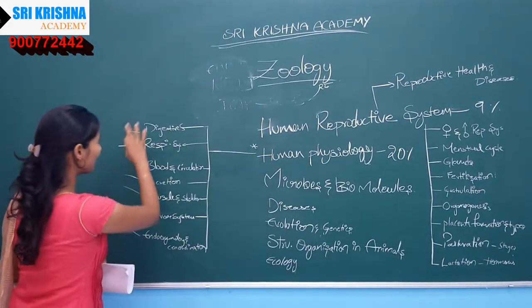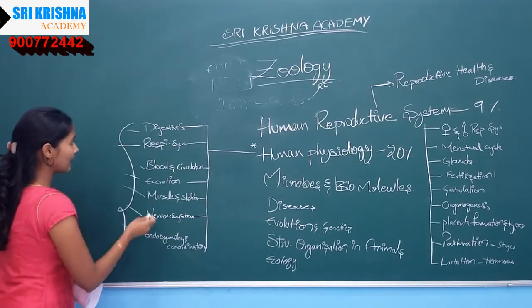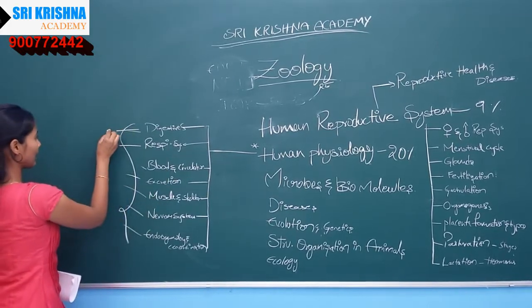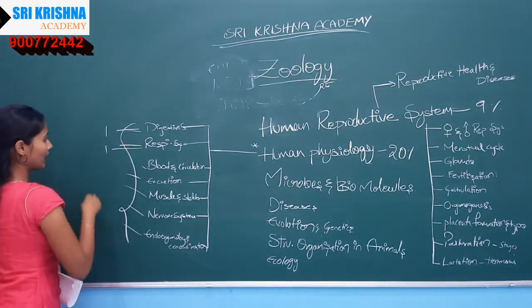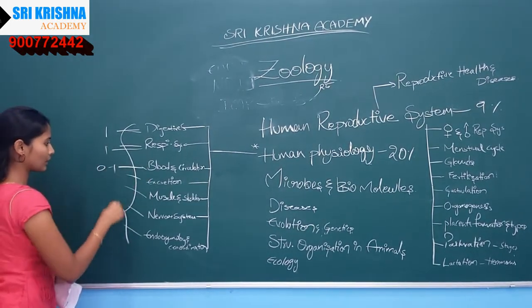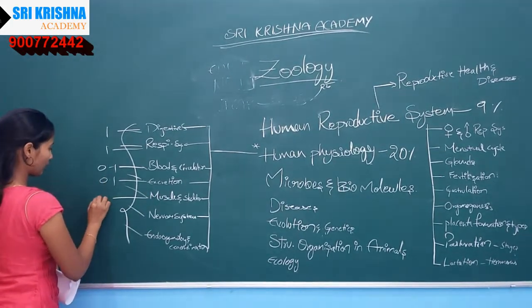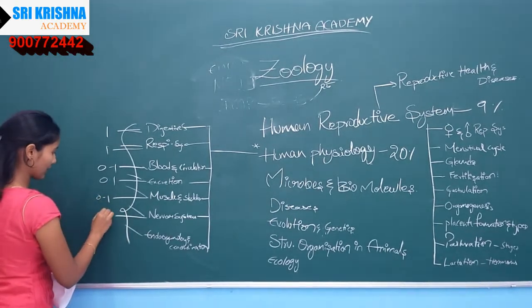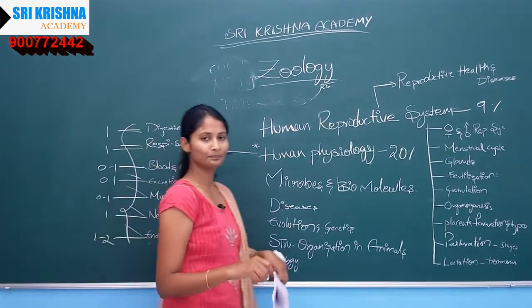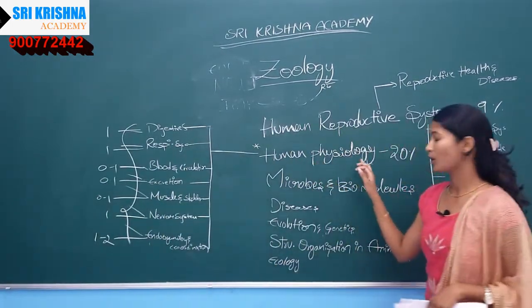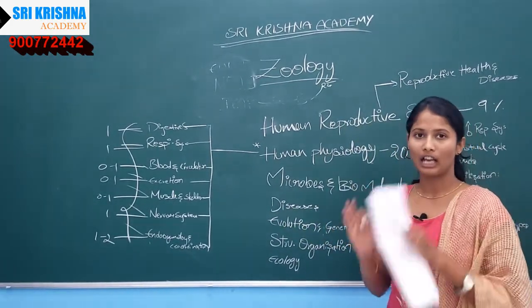From the whole topic of human physiology, these topics will be discussed. From digestion itself there might be around one question in particular. Respiratory system, around one question. From circulation there will be 0 to 1 question, excretion 0 to 1, from the muscles around 0 to 1 question, nervous system 1 question, 1 to 2 questions from the endocrine system. So human physiology is that much important. Okay, we must be very much thorough in that topic.